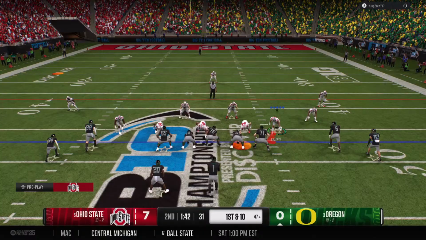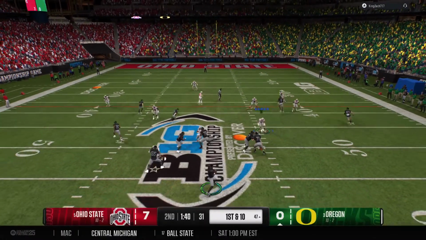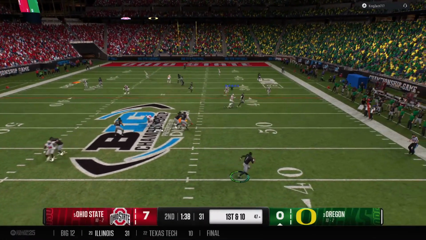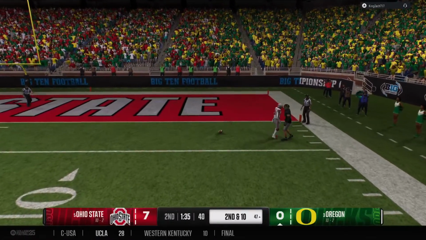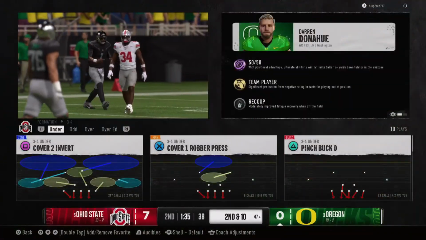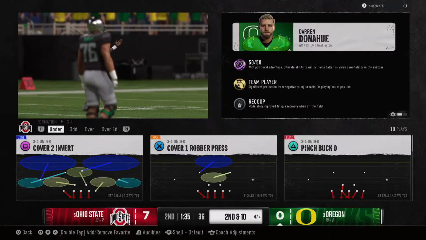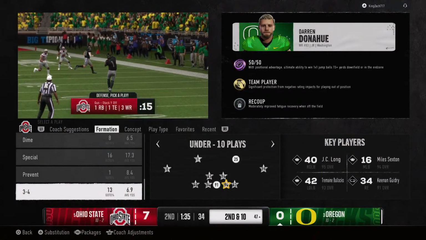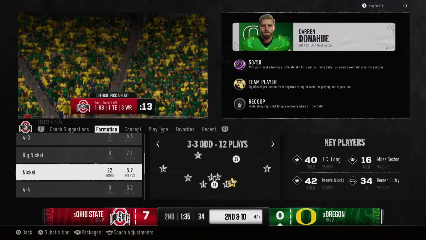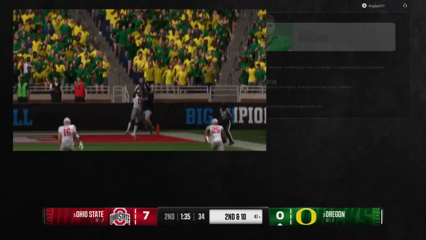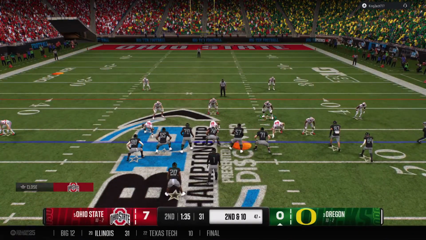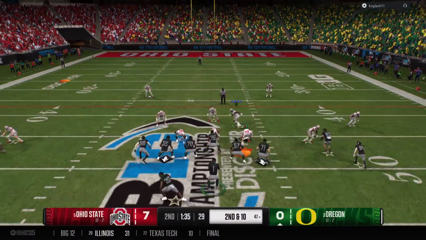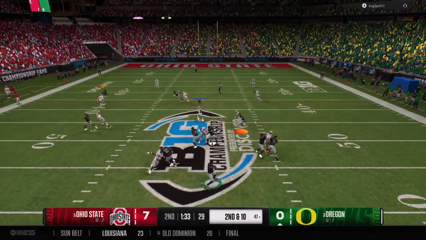On 1st and 10, looking to throw. Trying to extend the play. Lets it go on the move, launching deep. And the pass is dropped incomplete. Would have had a huge gain. Took his eye off the ball. Well, that's going to go down as an incompletion, obviously, but I like that the quarterback showed his ability to escape. Broke loose from the pocket and put the ball on a string. Just wasn't able to come up with that completion.